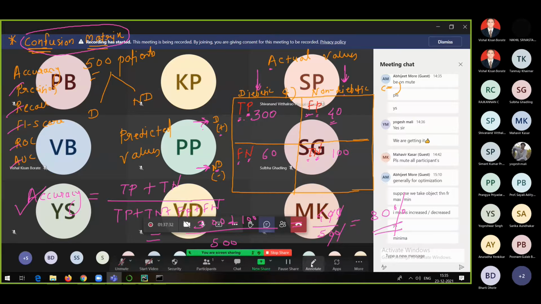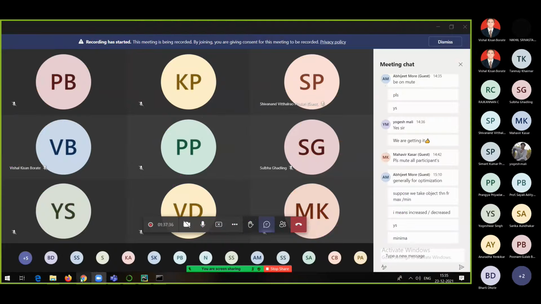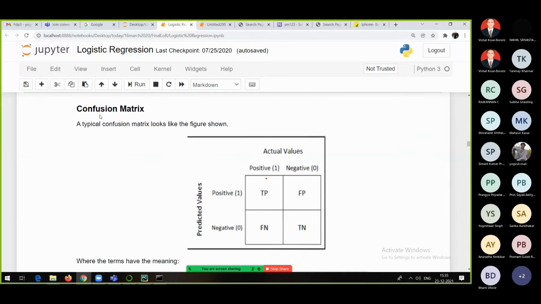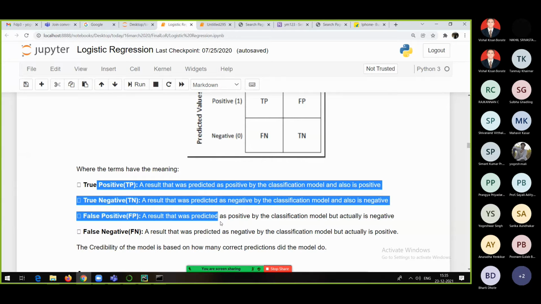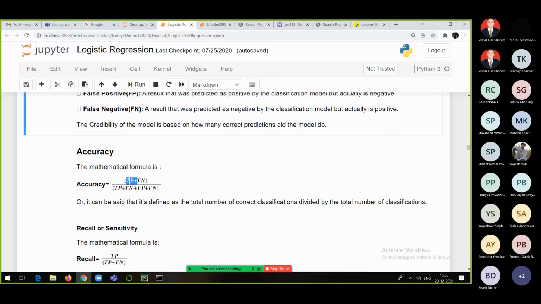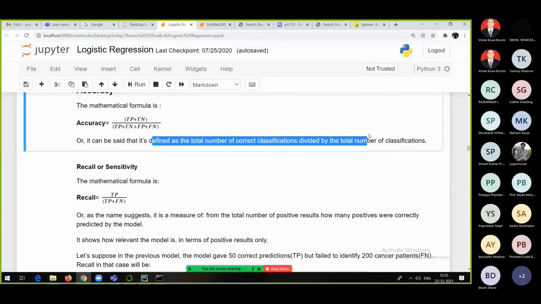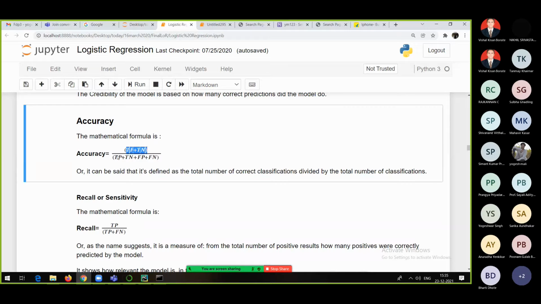Now, how to make sure that our model is the best one? Whatever I explained to you, all these things are given. Confusion matrix, this is how it looks. These are the definitions of true positive, true negative, false negative. Accuracy, how to calculate it, just now I told you. You can read the definition also: it is defined as the total number of correct classifications divided by the total number of classifications. So these are the correct classifications which our model has done, divided by the total number of classifications.